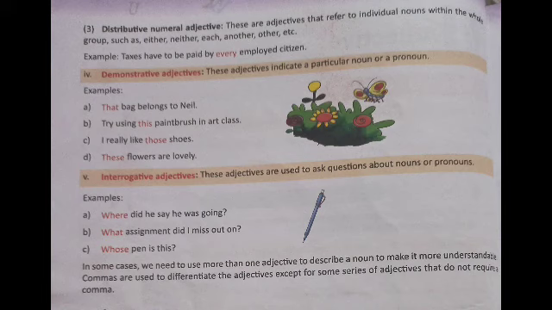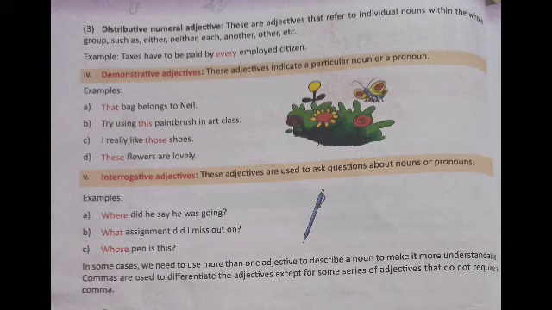These adjectives are used to ask questions about nouns or pronouns. Examples: What did he say he was going? What assignment did I miss out on? Whose pen is this? So, interrogative adjectives are used to ask questions about nouns or pronouns.